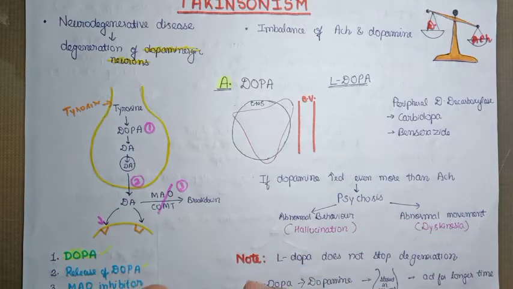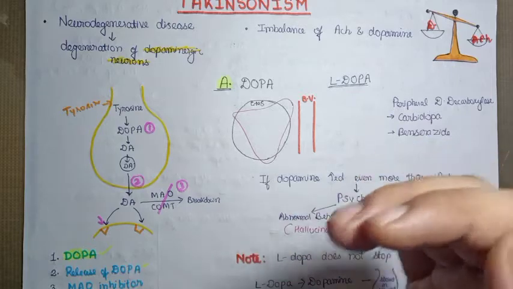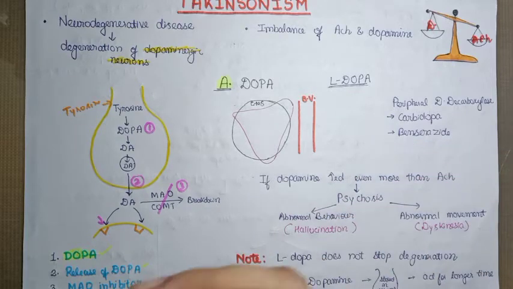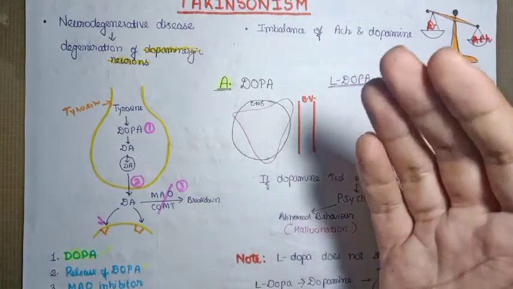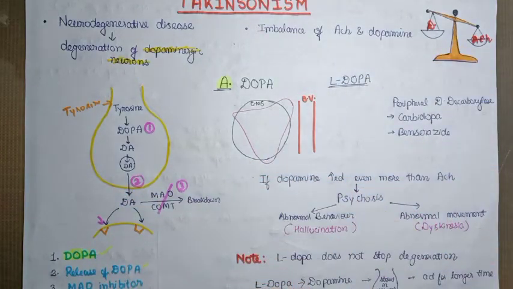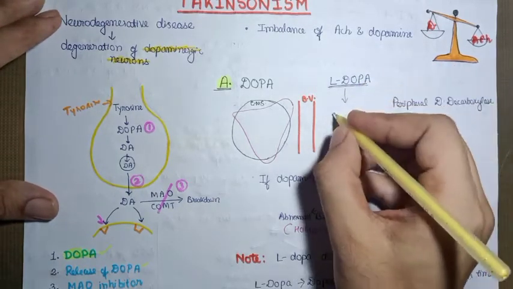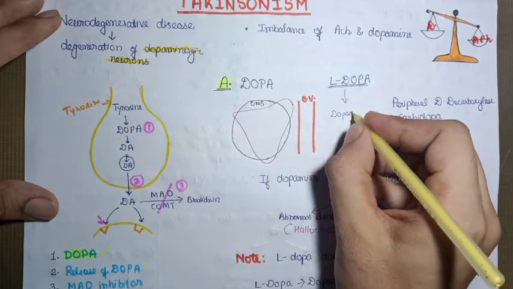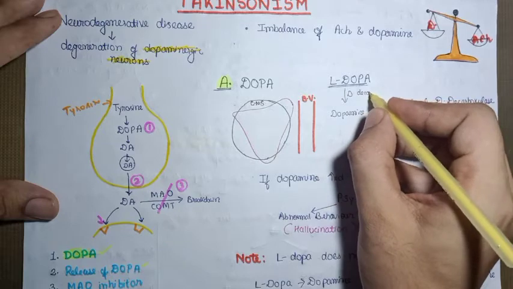The problem is that dopamine cannot cross the blood-brain barrier and enter the central nervous system. That's why we have to give dopa, which will enter the brain and then get converted into dopamine by the enzyme dopa decarboxylase. So L-dopa is going to be converted into dopamine, and the enzyme responsible is dopa decarboxylase.